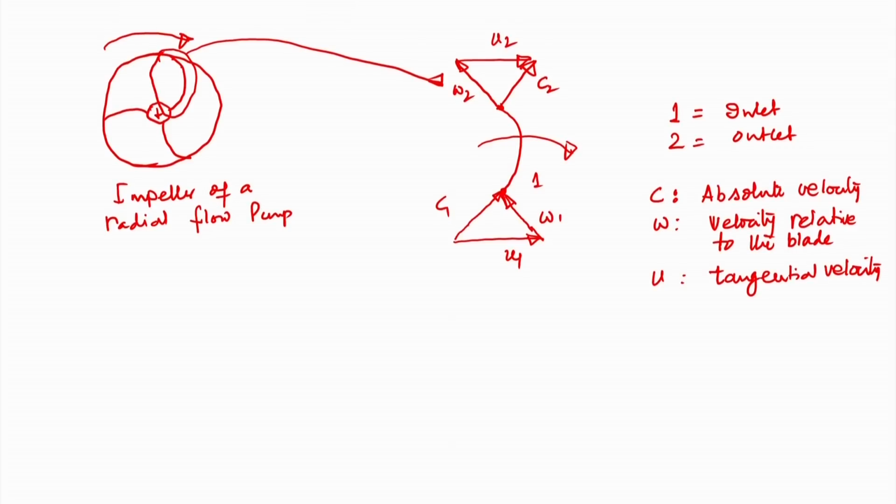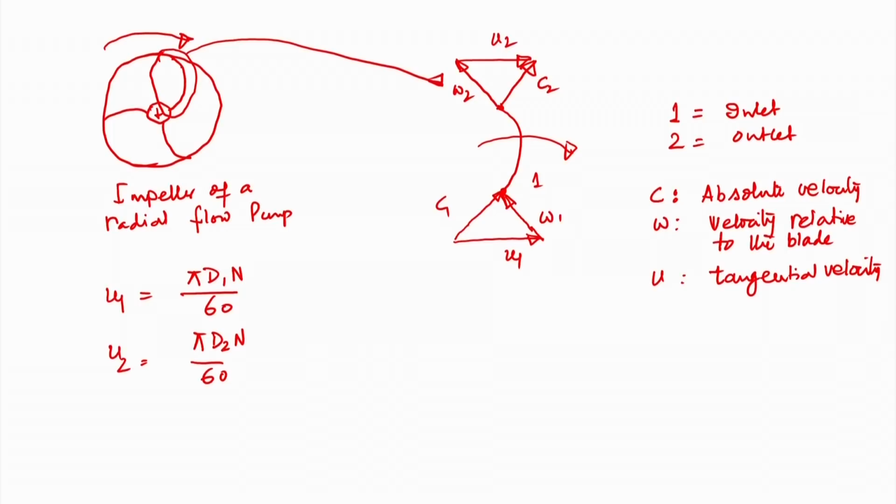Now, U1 is equal to pi d1 n by 60. Similarly, U2, the tangential velocity, is pi d2 n by 60, where d1 and d2 are the inner diameter and outer diameter of the impeller.